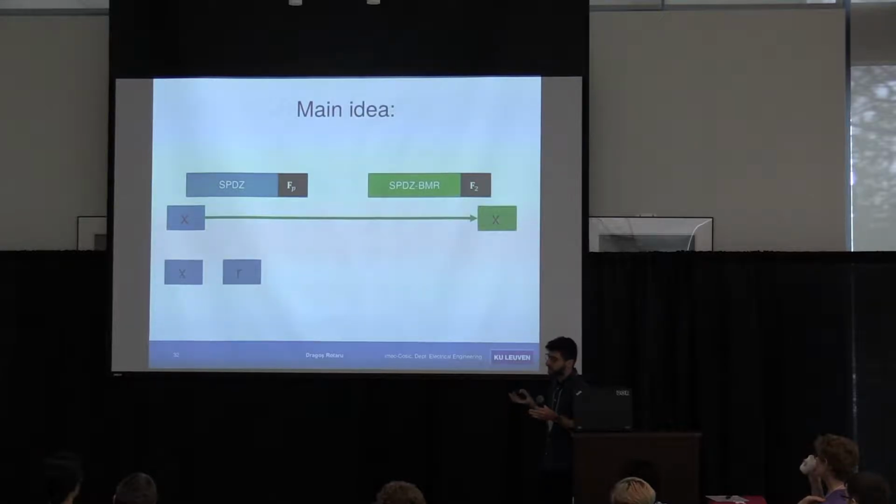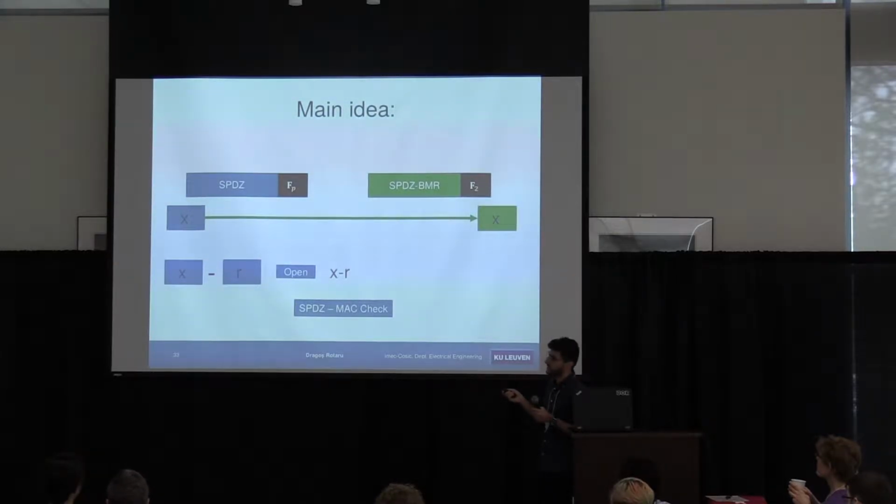Well, when we do these malicious protocols, we try to mask as much as possible. So we retrieve a random R, and we subtract this R from X and then we open X. As I said, when you're opening stuff in SPDZ, you need to do some MAC check.